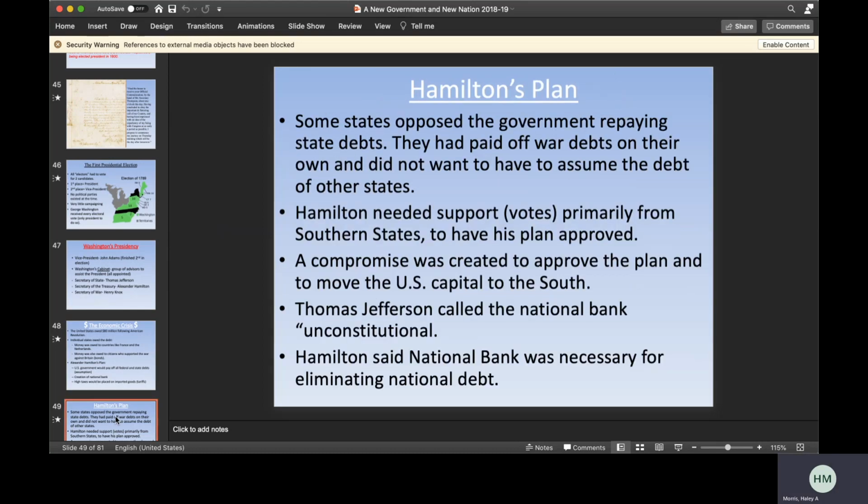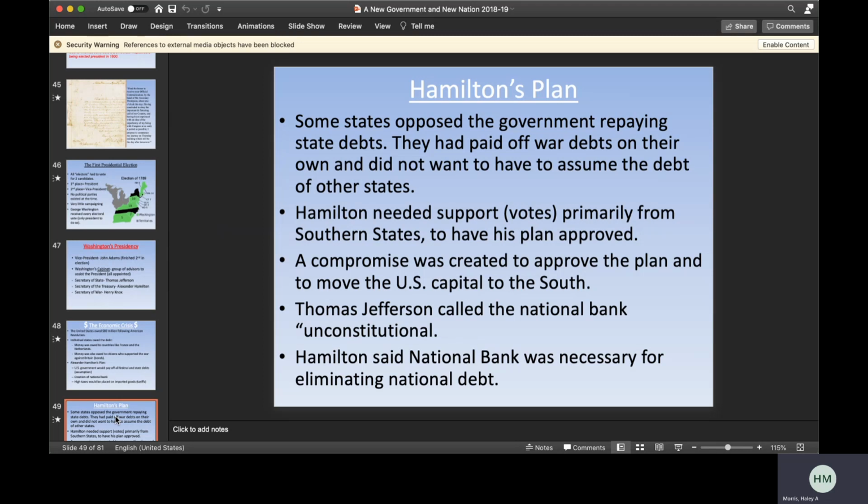So Hamilton's plan, we're not going to go into too much because we've already covered it, but a lot of the states were opposed to it because they wanted to consolidate all state debt into one national debt. A lot of the southern states particularly had already started to pay off their debt, and they did not feel responsible for paying off the North's debt as well. They needed the support from the southern states to have that plan approved. And so the compromise that formed was actually moving the U.S. capital to the south, so to speak. And so that is how Washington, D.C. becomes the capital of the U.S.